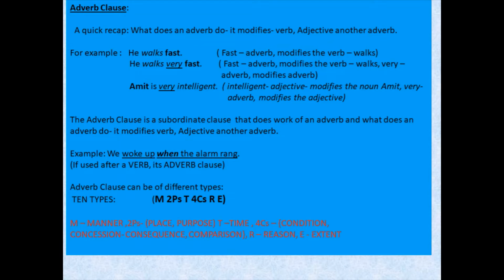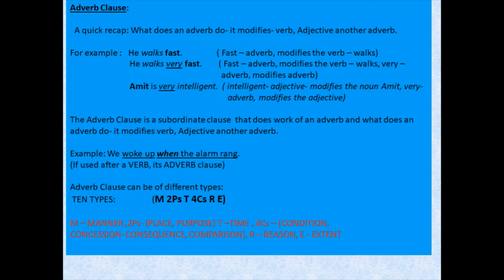Right? We have completed the noun clause. We have also dealt with the adjective clause. And now this is the third and most important one because it is very, very vast in the sentence. Right? So the adverb clause is a subordinate clause that does the work of an adverb. And what does an adverb do?